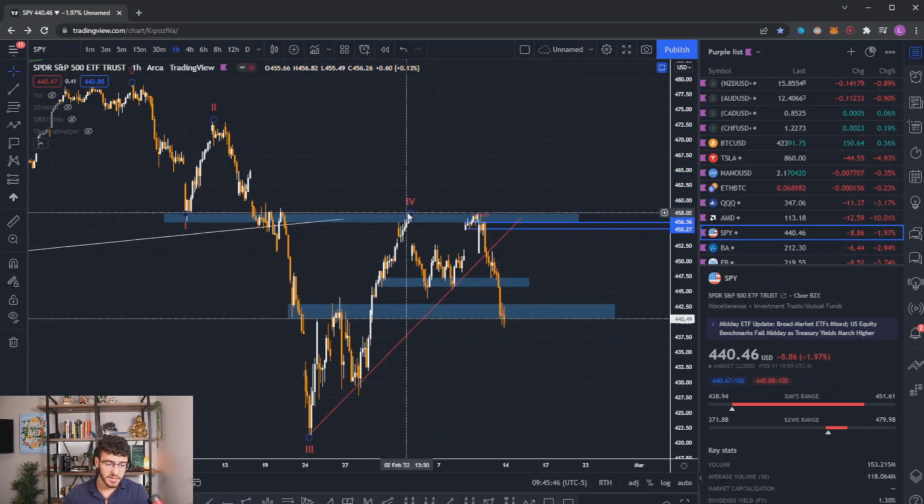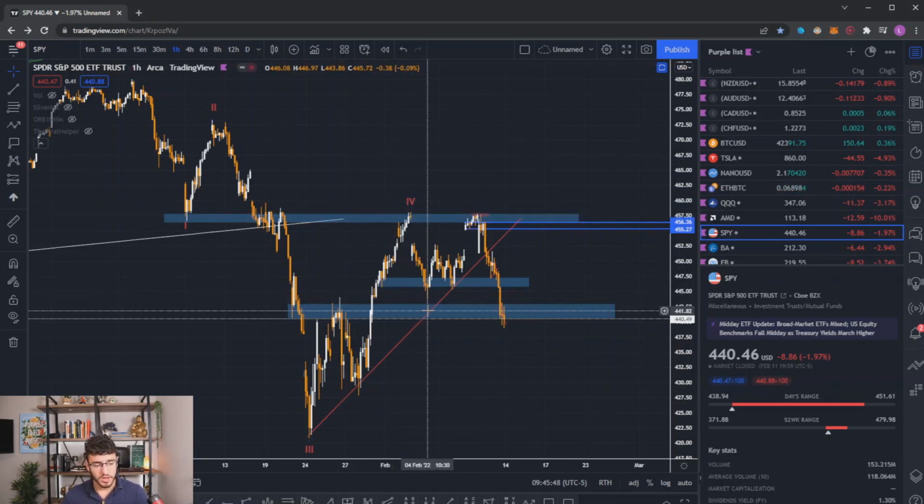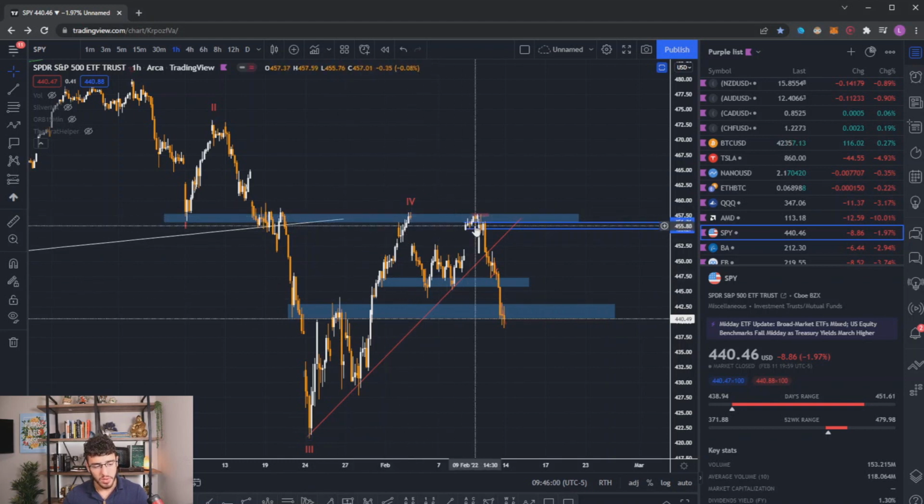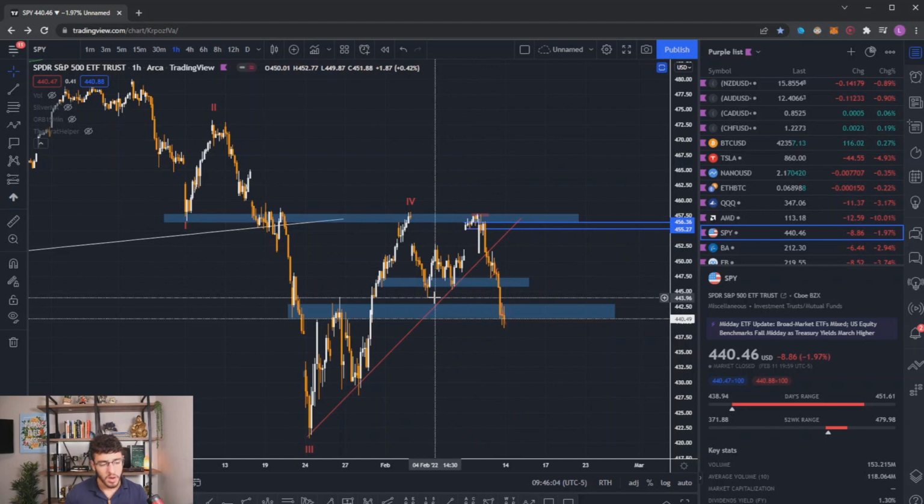We got the high set here, we made a little low, we made a correction move to the downside, and then we made a lower high right here. So we obviously have a higher high at this point because this was the prior high we had, and then from this high, we made a lower high right here. So now we are making a lower low from this higher low that we had set here.